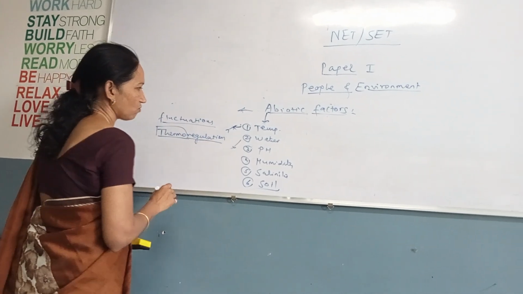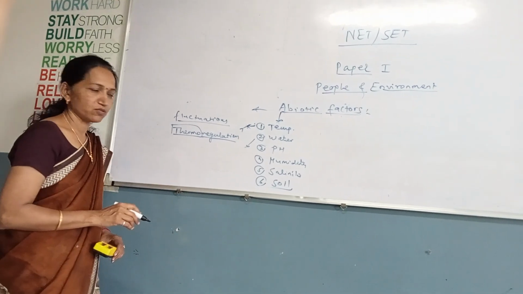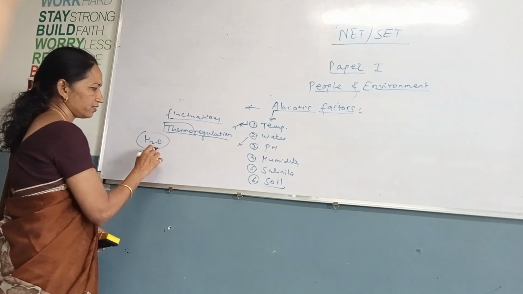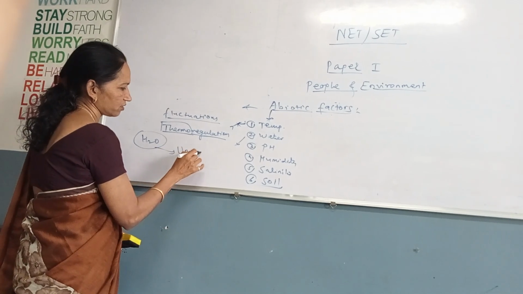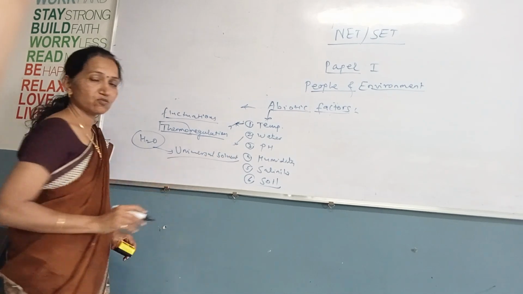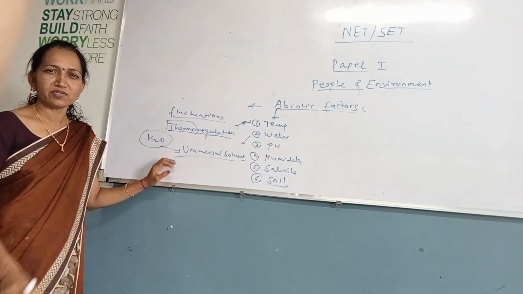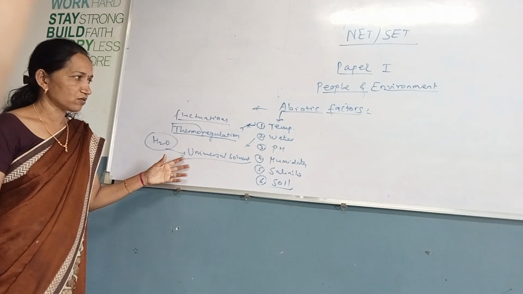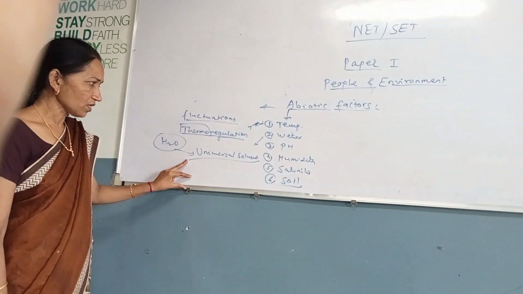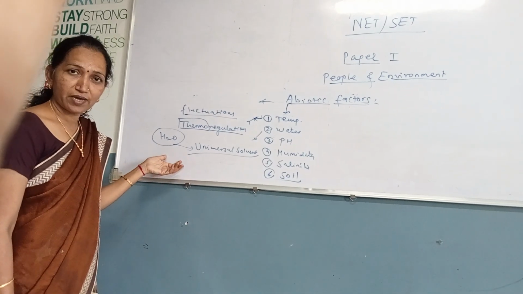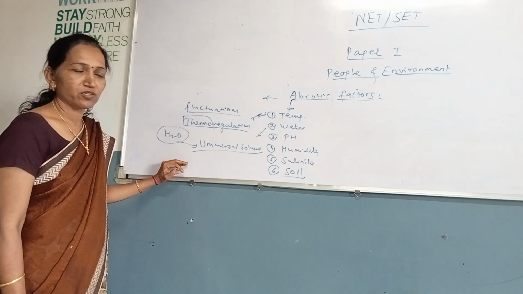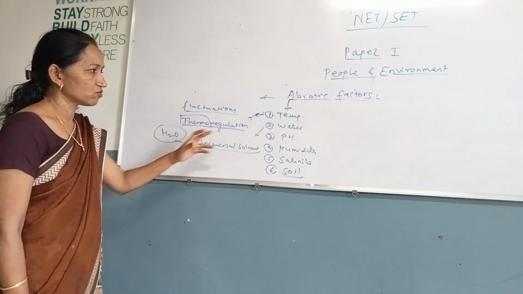In such a way, water. Water is also an important second factor. The molecular formula is H2O, and water is called the universal solvent. Why is it called the universal solvent? Because a number of biochemical reactions in your body take place in a water medium, and the different types of biological reactions or metabolism processes, like catabolism and anabolism, also proceed due to water.